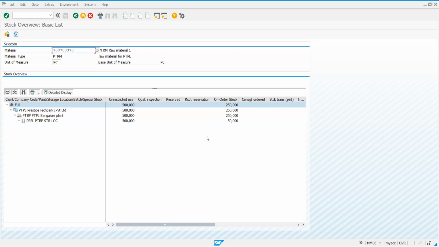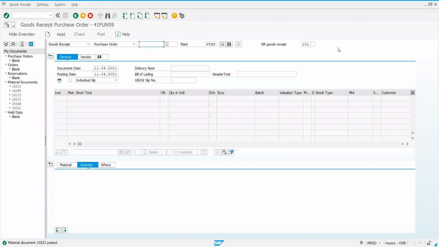Now I'll come back to the GR screen. In this screen, let us again assume that out of that 300 the vendor has sent, maybe some quantity is not of the required specification we had asked for, or some quantity has been damaged.